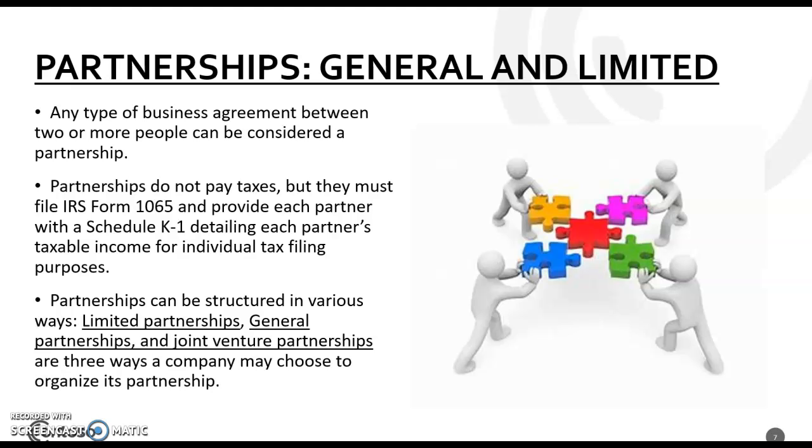Partnerships don't pay taxes, but they must file IRS Form 1065 and provide each partner with the Schedule K-1 detailing each partner's taxable income for individual tax filing purposes. A partnership can be structured in various ways: limited partnership, general partnership, and joint venture partnership are three ways a company may choose to organize its partnership.